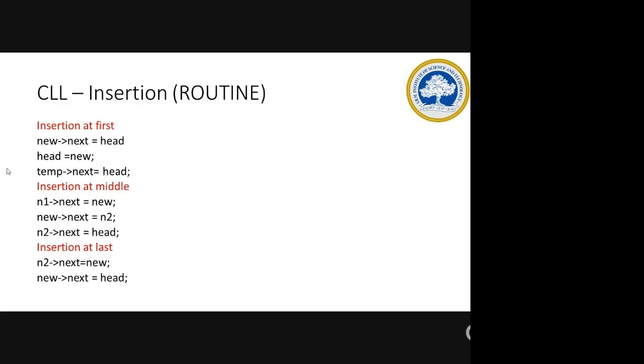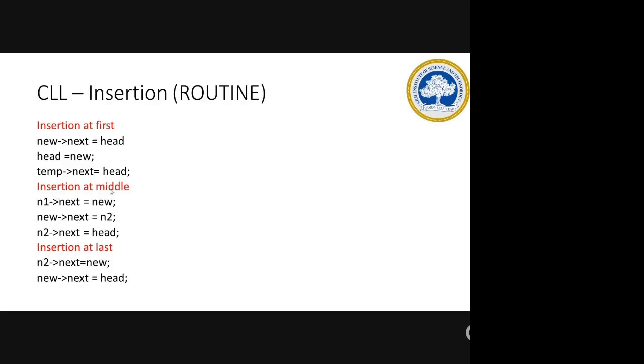The link is the same. In your normal singly linked list, you will be giving previous pointer of next is equal to new node, new node of next is equal to current pointer. Now, if your current pointer is the last node, you have to keep current pointer of next as your head node. That is the main thing. So here, that is the thing which is pointed out.